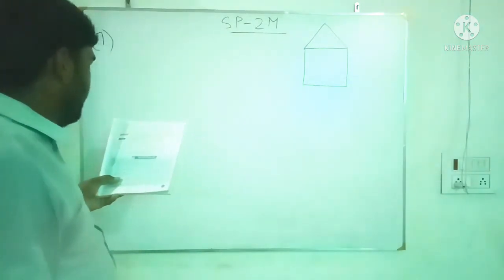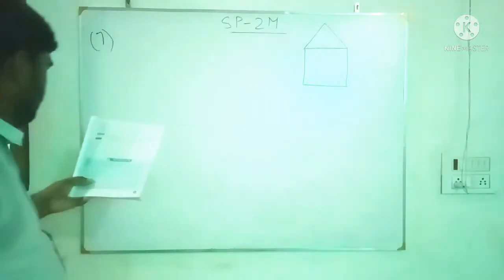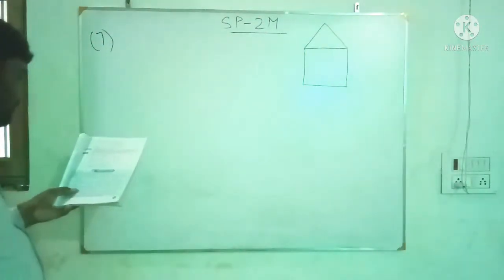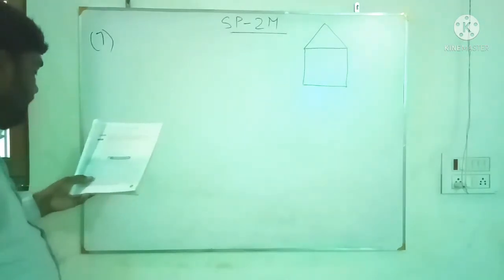If a side of the triangle is 15 mm long, find the perimeter of the figure given alongside in centimeter.